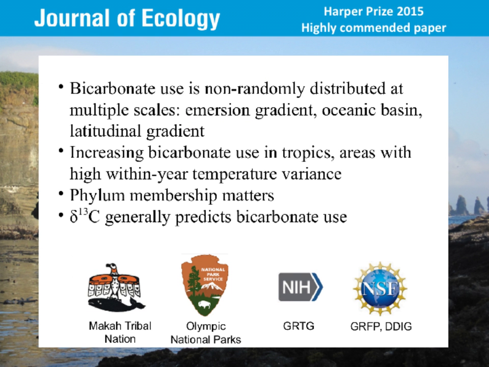So I'm going to wrap this up real quick. Again, bicarb use is non-randomly distributed at a lot of different scales. This might have implications for climate change and how the ocean chemistry is changing with increased CO2 in the atmosphere that's getting sucked right into the ocean, even as we speak now. We're seeing more bicarbonate use in the tropics, along the equator, and also in areas that have really high annual temperature variance, areas that exhibit a high degree of environmental variance.